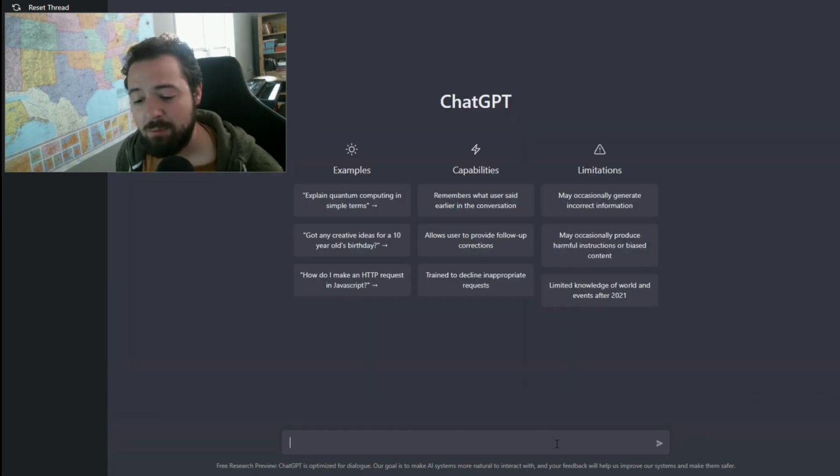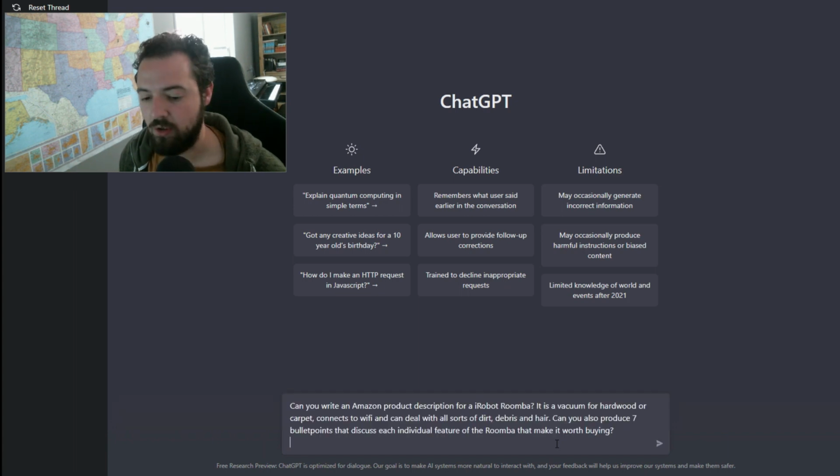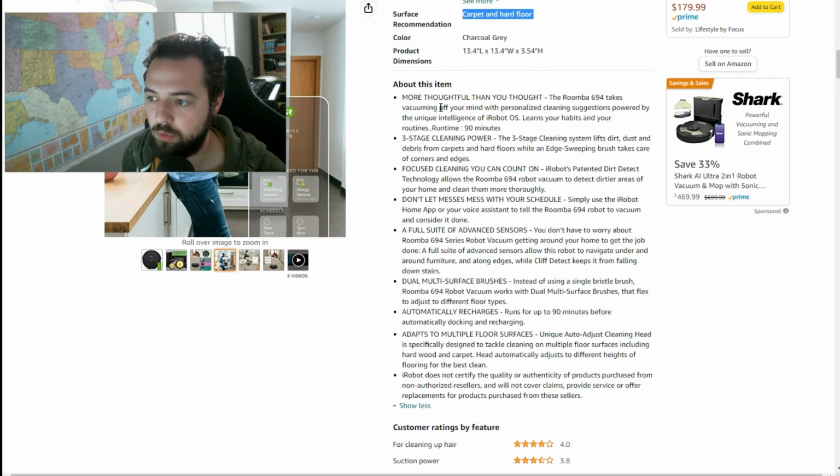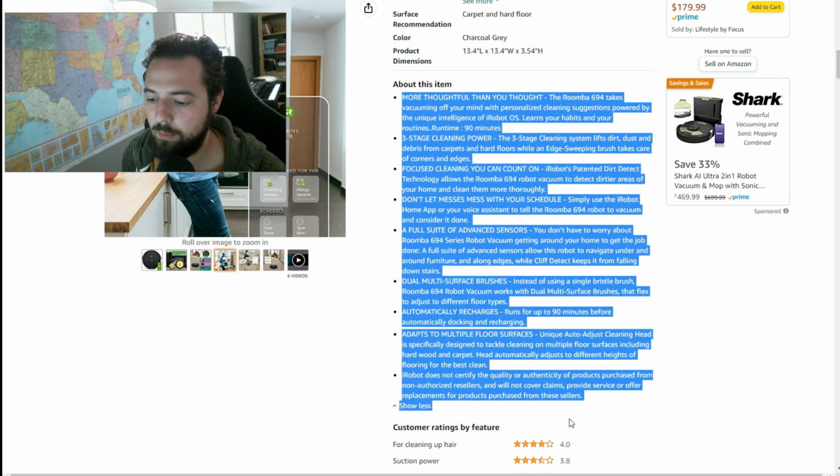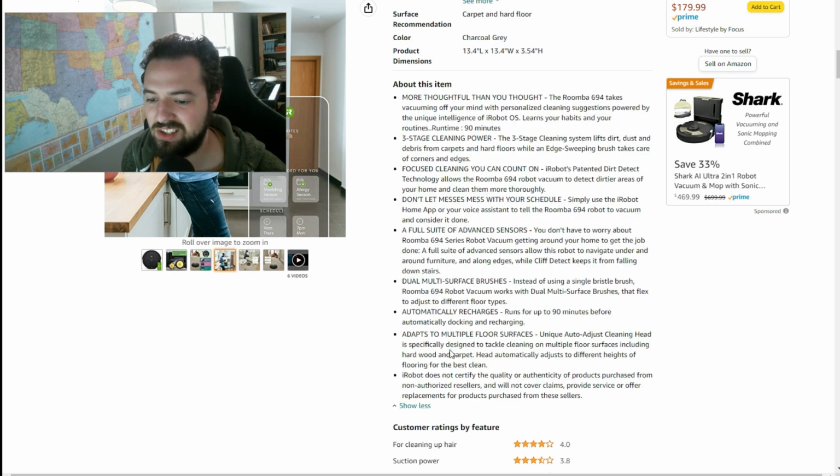The last thing I'm going to show you how to do with ChatGPT is write a product description. So if you're in e-commerce and you have an online store, you sell things on Amazon, I'm going to ask it to write an Amazon product description for an iRobot Roomba. And I'm going to say, hey, it's a vacuum, it connects to Wi-Fi, and it can deal with dirt and hair. And then can you make 7 bullet points? Because in Amazon's product pages, they like to have these bullet points down here where they have more about the item. So I said, hey, can you give me like 7 bullet points?